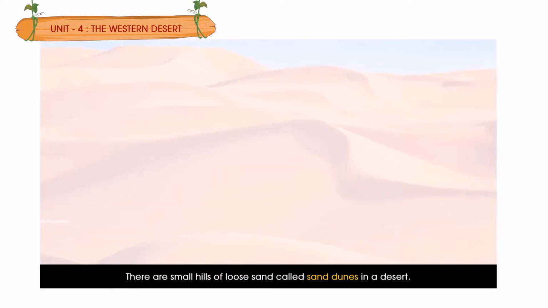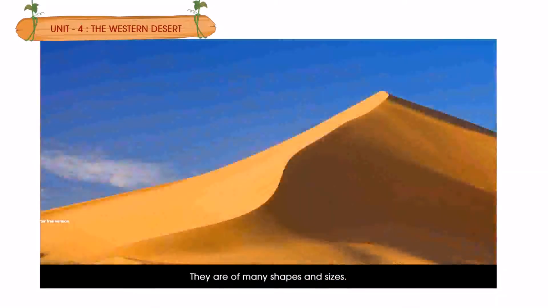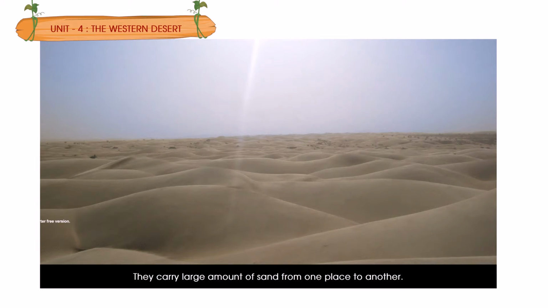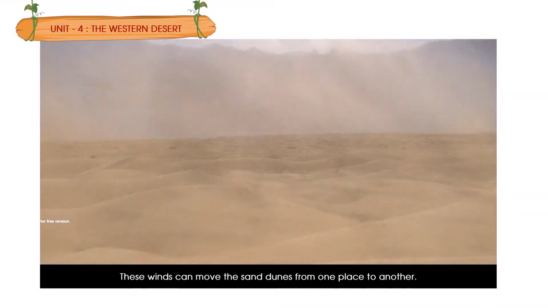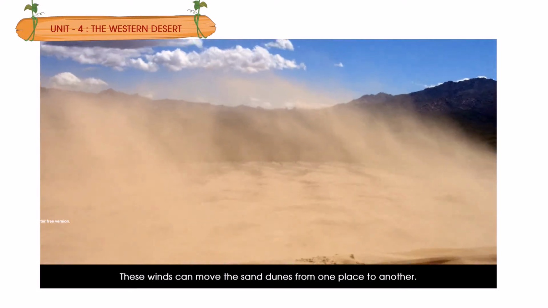There are small hills of loose sand called sand dunes in a desert. They are of many shapes and sizes. Hot and dry winds blow here. They carry large amount of sand from one place to another. These winds can move the sand dunes from one place to another.